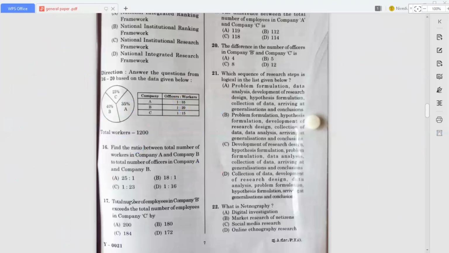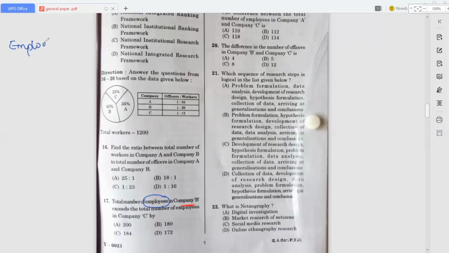So here what they ask: total number of employees in company B exceeds the total number of employees in company C by what? Okay, so for this we have to do company B and company C, right? Here they mention employees, not workers, not officers. First of all, employee is nothing but what?